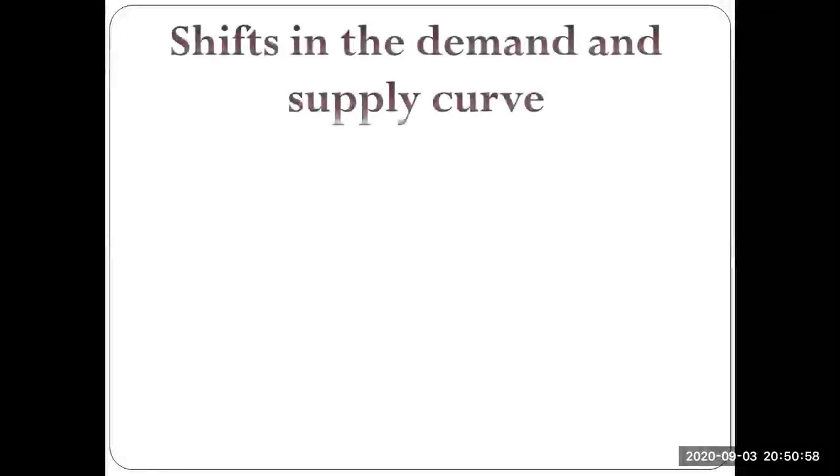So today's video is a small video where I'll be discussing the different reasons for the shift in the demand and supply curves. We already know that there are situations when the ceteris paribus conditions, which are under general situations of the laws of demand and supply, are held constant. But there might be situations when those ceteris paribus conditions can change, and that essentially leads to the individual shifting his or her own demand curve, not just moving along the demand curve.